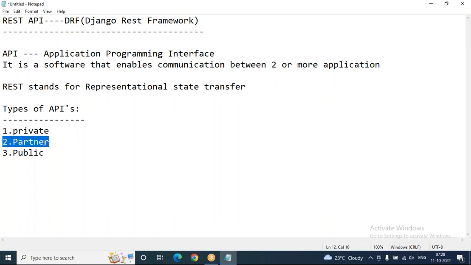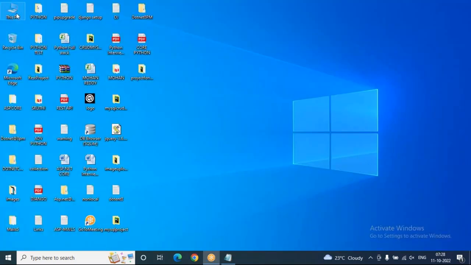How is API going to work? Generally, the client sends an HTTP request to the API. The API will interact with the web application, and the web application will interact with the database if it is required. The web application provides the requested data to the API only. The API returns data to the client. Let me show you this in a diagrammatic representation so that you'll get a clear idea.